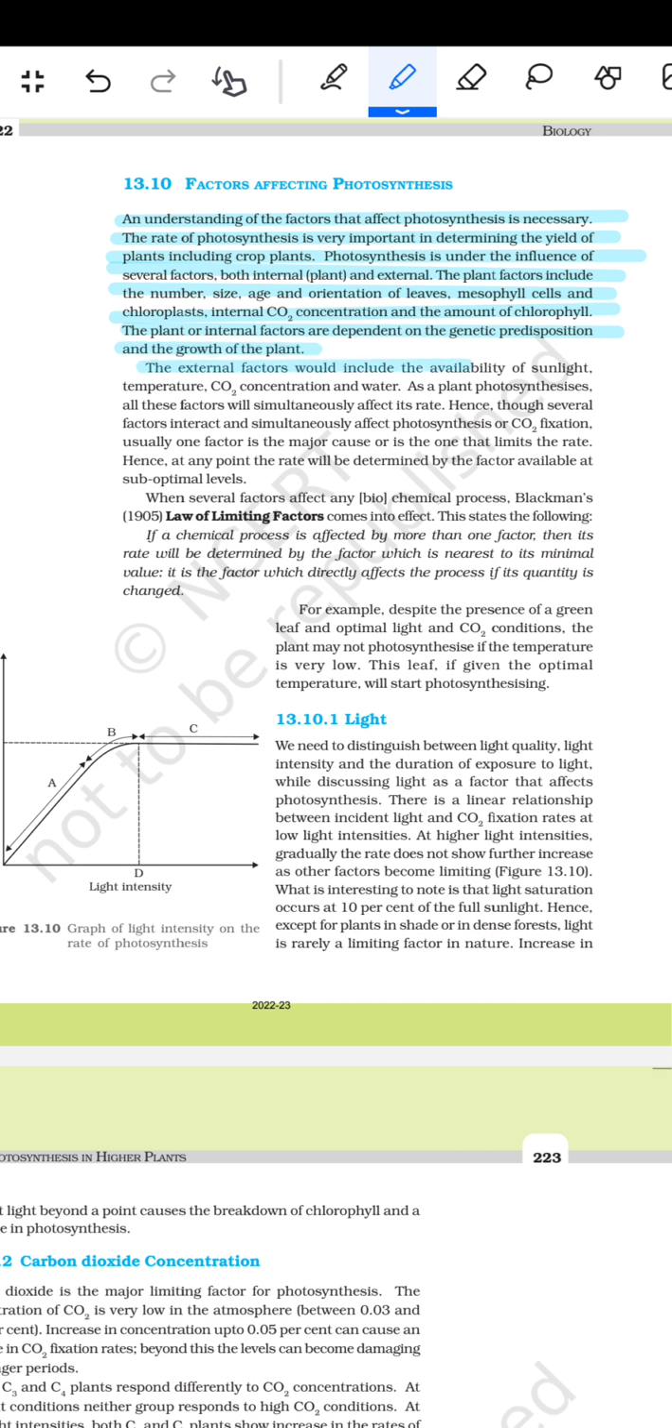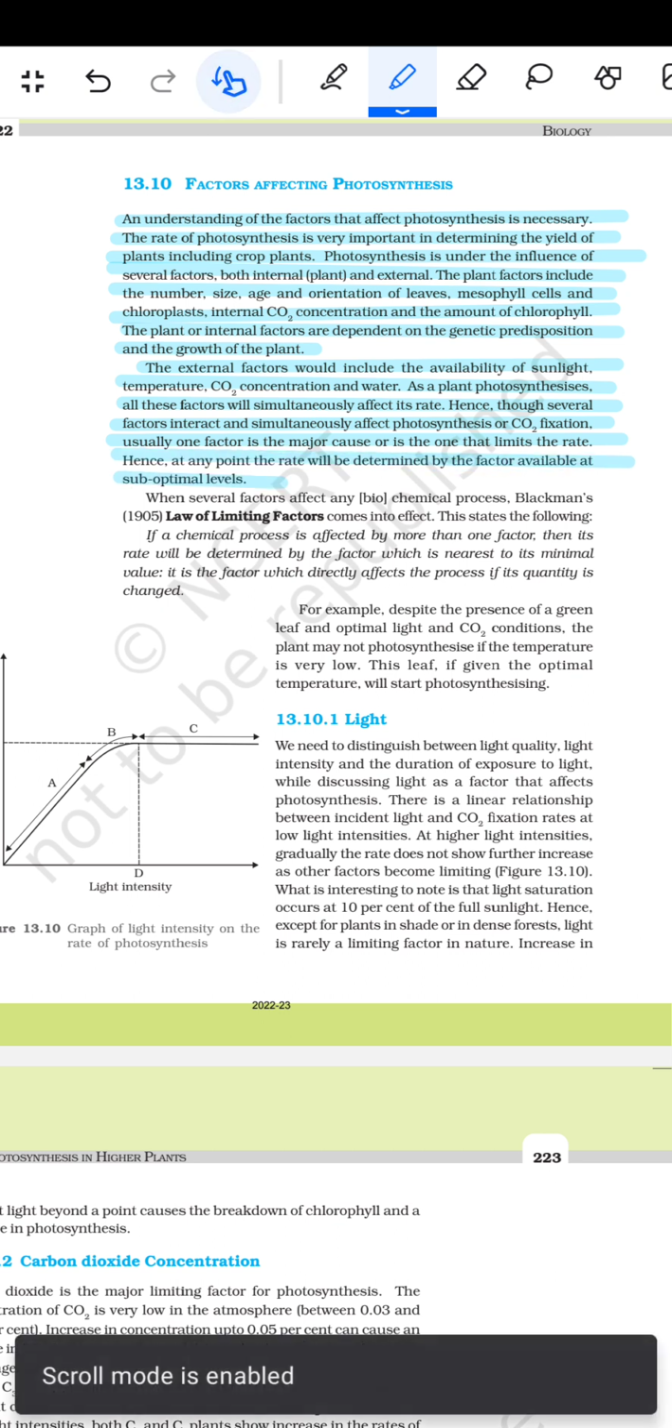The external factors would include the availability of the sunlight, temperature, CO2 concentration, and the water. And as a plant photosynthesizes, all the factors will simultaneously affect its rate. Hence, those several factors interact and simultaneously affect the photosynthesis or the CO2 fixation. Usually, one factor is the major cause or the one that limits the rate. Hence, at any point, the rate will be determined by the factors available at the suboptimal levels.